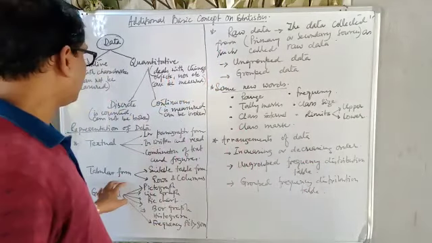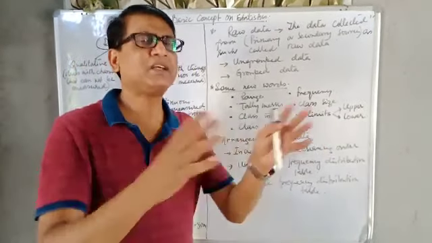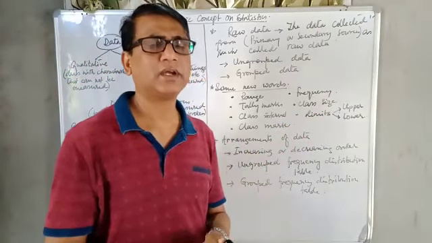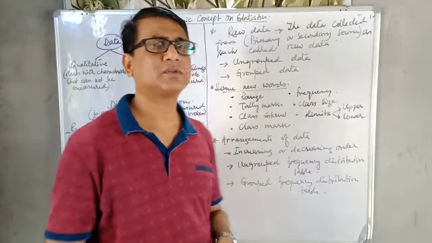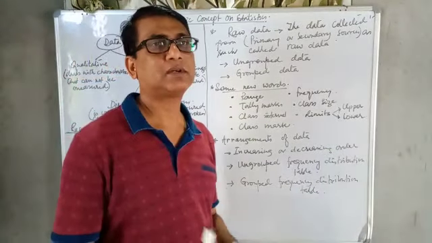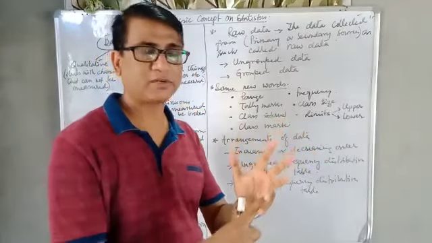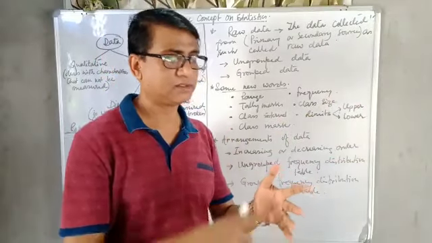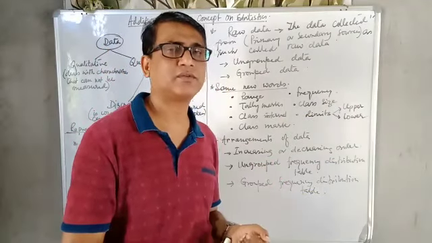Okay, tabular form. The data we can represent in table form, a suitable table with a suitable head, footnotes and content. Or we can organize it in columns and rows. That is the tabular form. And graphical, the data can be represented graphically, with the help of pictures. Then pie chart, line graph, bar graph, histogram, and frequency polygon.